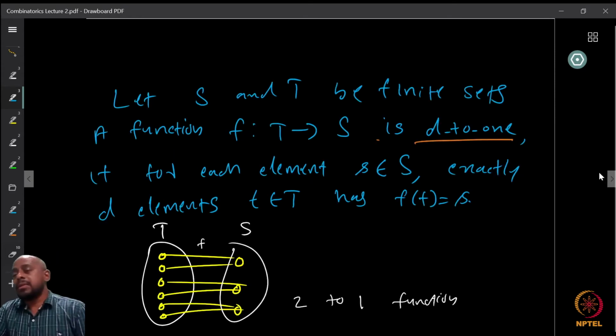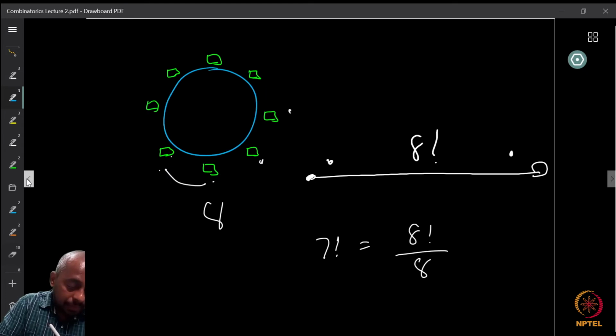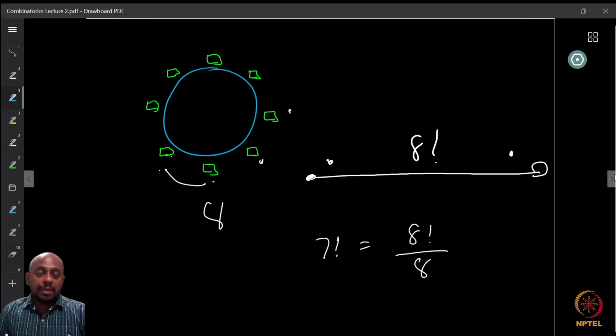And what we used here is 2 principles. We used the product rule, and then we used some observation to be able to divide. Now, how did we divide? What allowed us to do the division? So let us make it precise.